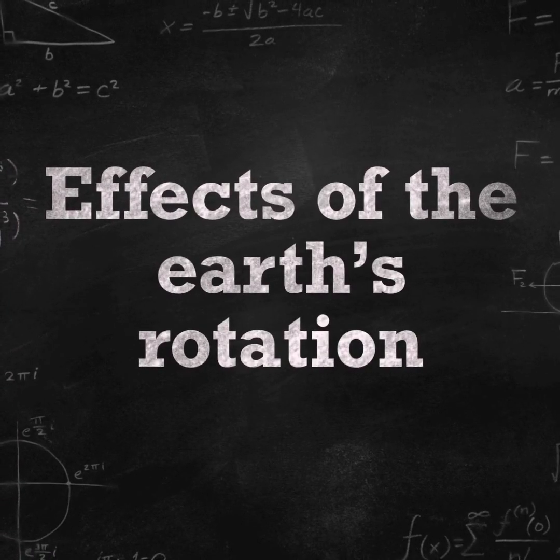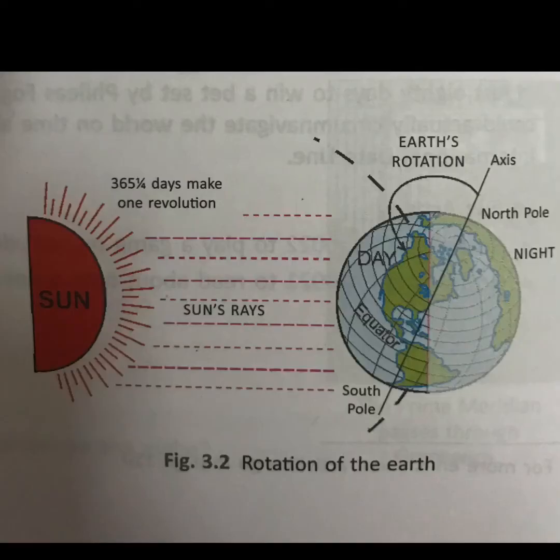Effects of the earth's rotation. Now here we are going to talk about how the rotation of the earth affects the things around us. The earth rotates on its axis from west to east. That's why we see that sun rises in the east and sets in the west. That is in the opposite direction. The same way we see when we are moving in a car and we see the sun is moving in the opposite direction. But we know that sun doesn't move. It is a stationary object. Instead, the earth is the planet which moves around the sun.